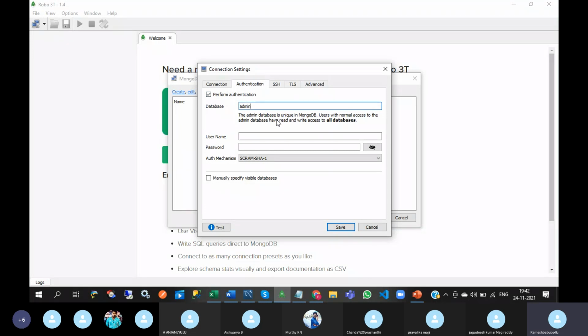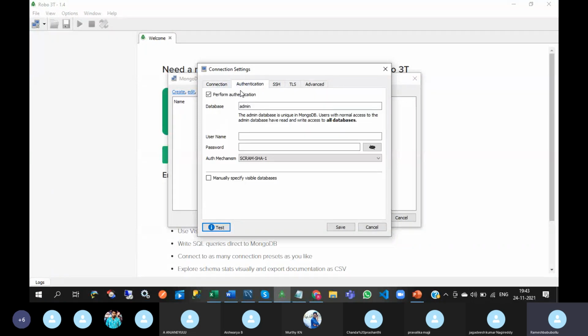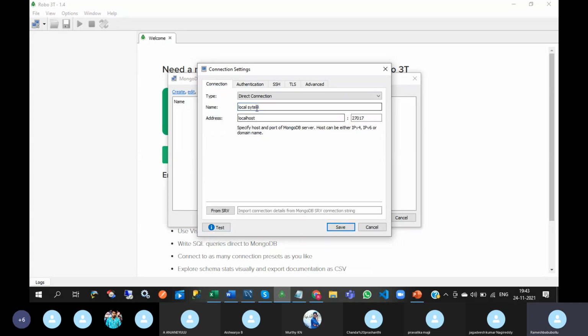Then you can go for test. It will test whether the user details are valid. Otherwise, it will give a failed message. I am not connecting to any servers, only to my local server, that's why there is no need to give authentication. This will come by default as localhost with the default MongoDB port number 27017, and click on test. Save.